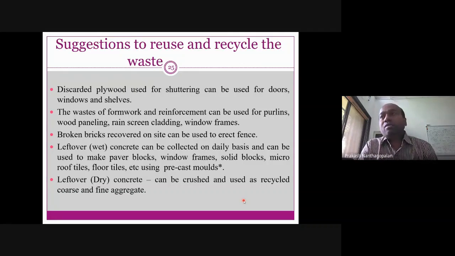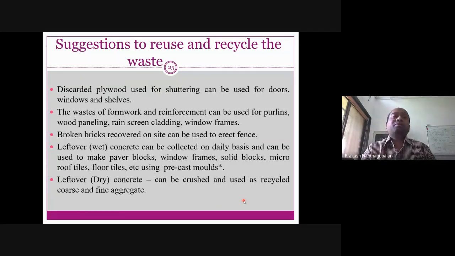And in case you have more amount of concrete, please have some kind of ready-made molds. Nowadays silica based molds are available. It's a deformable, or I would say flexible silica mold. So in case of excess concrete, you need to have the paver block based flexible molds, wherein you can pour the excess concrete, and then the next day you can just demold it. That becomes a kind of paver block for the same site.